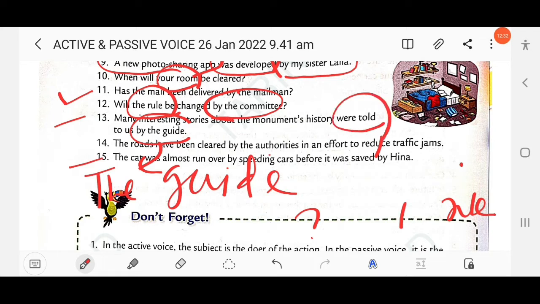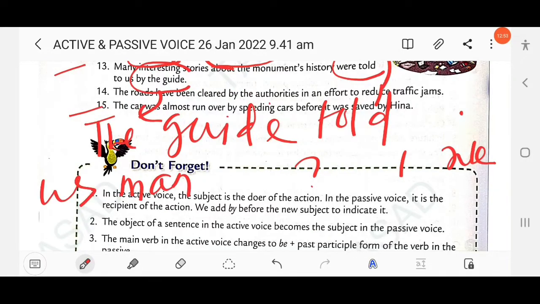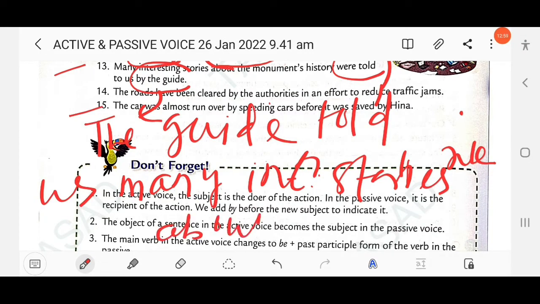Simple past, were told. The guide told us many interesting stories about the monument's history. Clear?